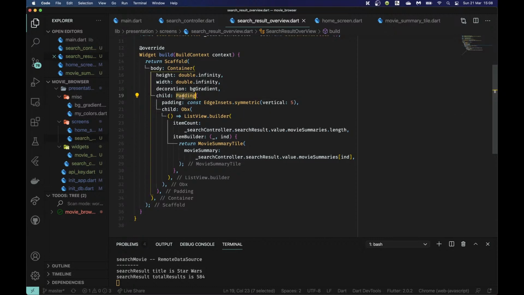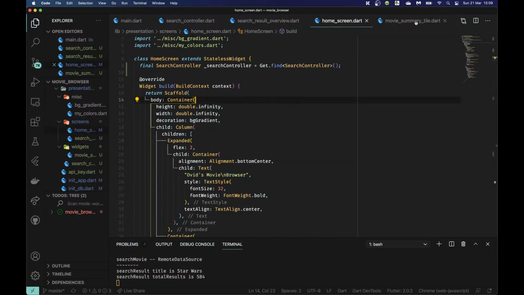Okay, the reason I wrap my padding around my Obx, not my ListView.builder, is because Obx can be a little fussy when it comes to what it's wrapped around. It's quite normal for Obx to scream at me if it doesn't immediately find a search controller. It's going to tell me, why are you using me if I'm not listening to any value? So I just want to put it as close to my controller as I can. This way also my padding is not going to be rebuilt when the search result changes. Because when the search result changes, my ListView, of course, is going to be rebuilt, but I don't want the padding to be rebuilt because that's going to be the same.